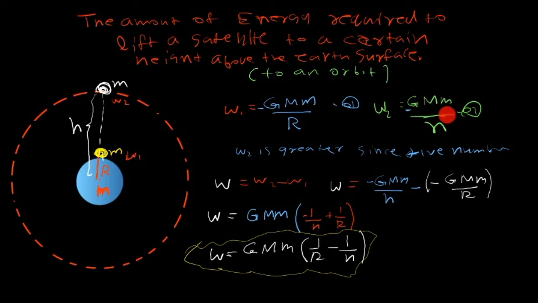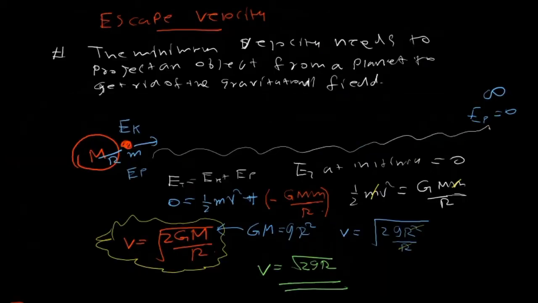W2 is bigger, because why? In W2 the radius is very high, the simple h is bigger than capital R, so the denominator is bigger than the numerator, so the answer is getting smaller and smaller. For negative values, when you get a smaller magnitude, that has the greater value. Now we can apply W2 minus W1. W2 is minus G capital M simple m over h, and minus again G M m over R. So GMm just gets taken out of the equation. Now it's going to be minus, 1 over h plus 1 over R. So finally you get the equation W equals G capital M simple m times (1 over R minus 1 over h).